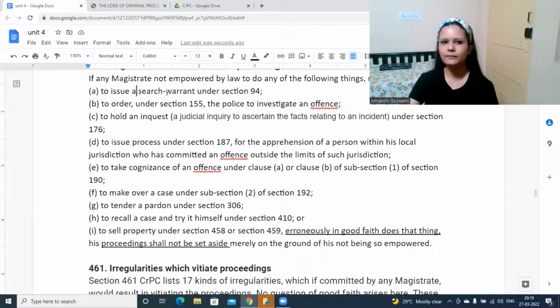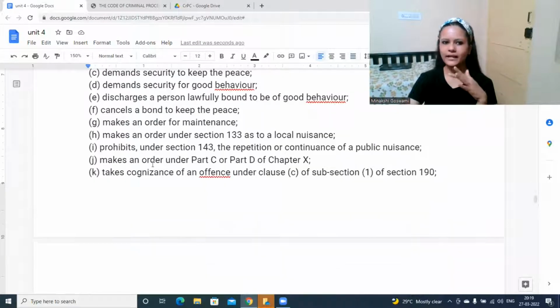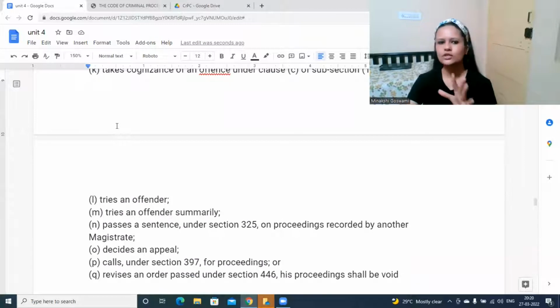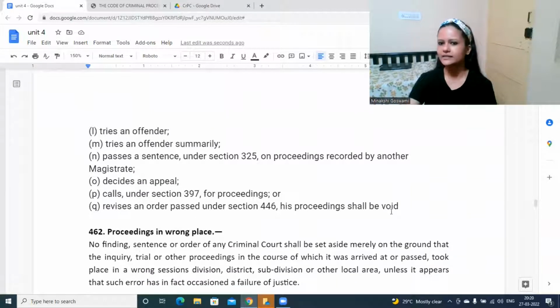Because if somewhere you have given a search warrant that, okay, for this criminal trial, go and conduct a search in some place, even if it was by mistake, that would not affect the entire proceeding as such. Yes, a mistake was there, but it does not have that much of an impact. But if a bond was signed to keep peace and good behavior, and the magistrate cancels the bond itself, that is not valid. This bond was very much needed to maintain peace and good behavior. So in such cases, it affects the proceeding. It would be said that this is not valid, this is void. So this is incurable.